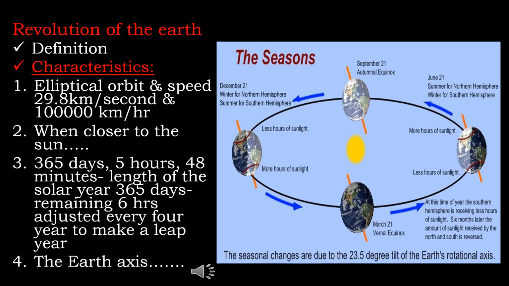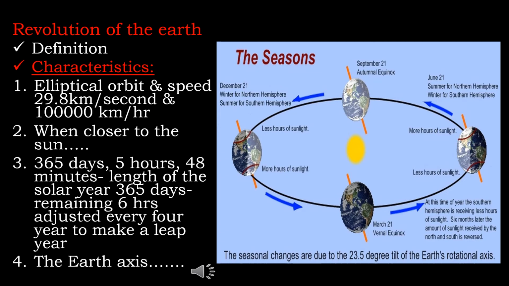Third one: the period taken by the Earth to make one complete round of the Sun is 365 days, 5 hours, 48 minutes and 45.51 seconds, which is taken as 365 days and 6 hours. The length of one solar year is 365 days. The remaining 6 hours are adjusted every 4 years into one complete day and added to the month of February. When February has 29 days, that year is known as a leap year, having 366 days.